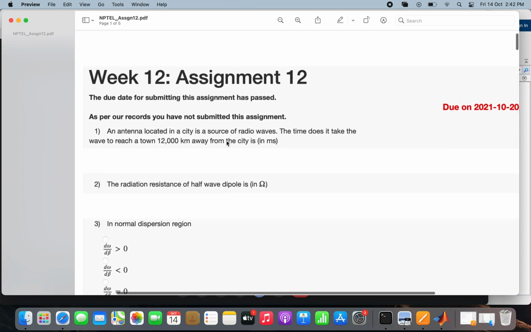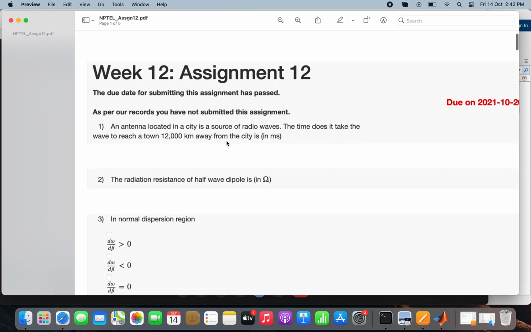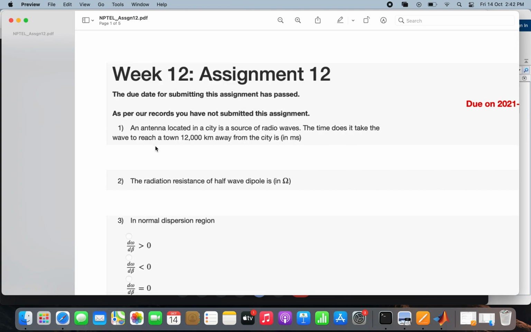Okay. So the first question says, an antenna located in a city is a source of radio waves. What is the time it takes for a wave to reach a town 12,000 kilometers away from the antenna?